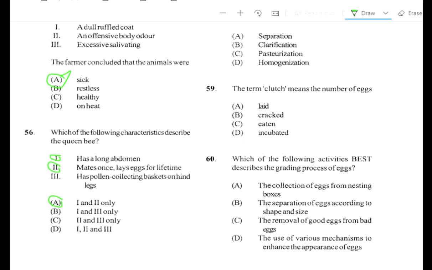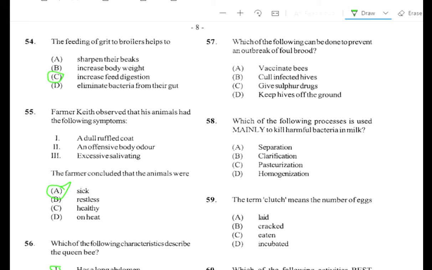Question number 57. Alright, which of the following can be done to prevent an outbreak of foul brood? A. Vaccinate bees, no. B. Cull infested hive, yes. So the aim is to get rid of them completely.